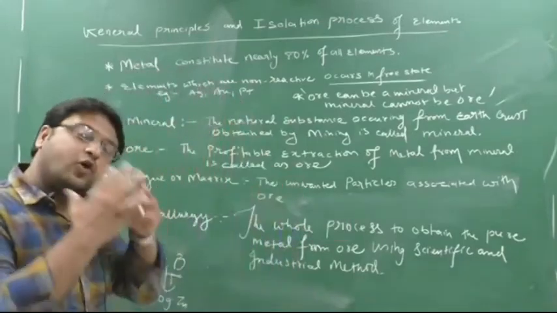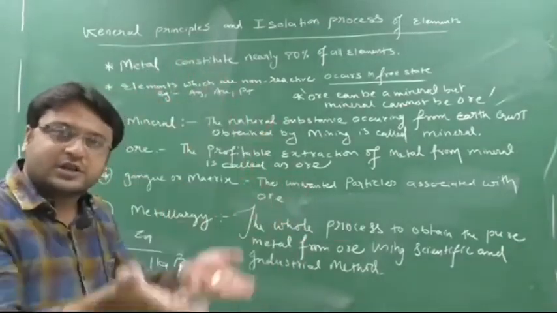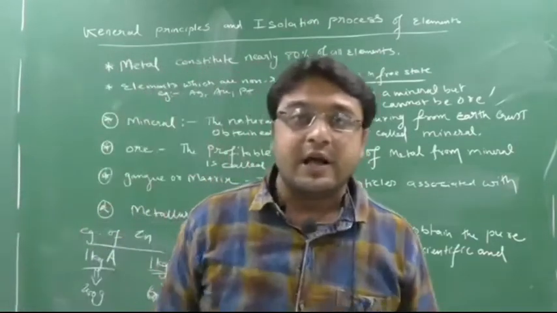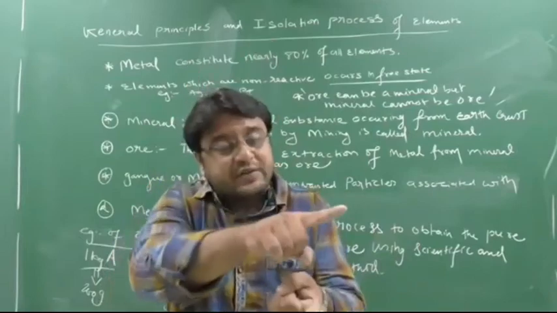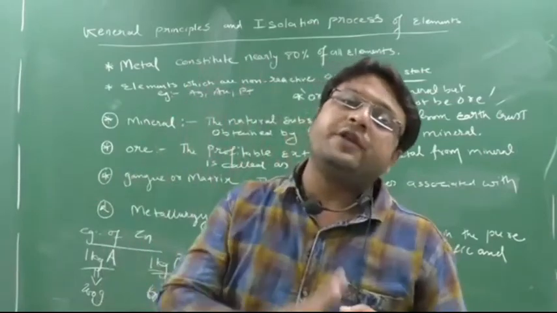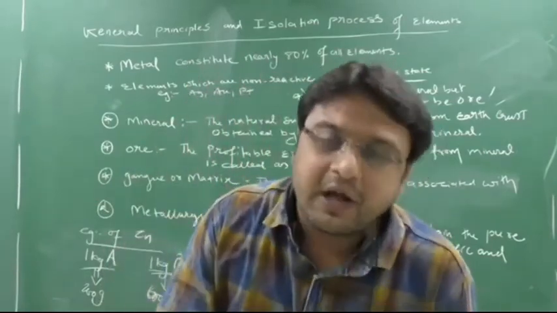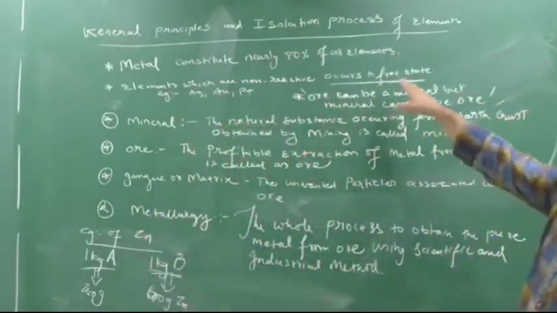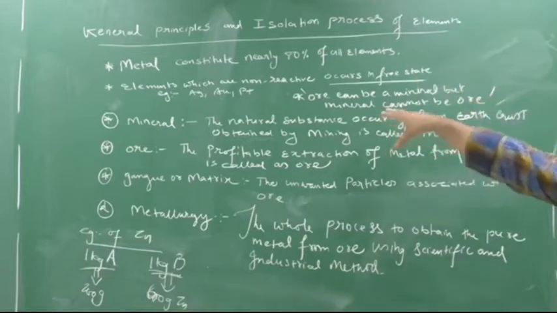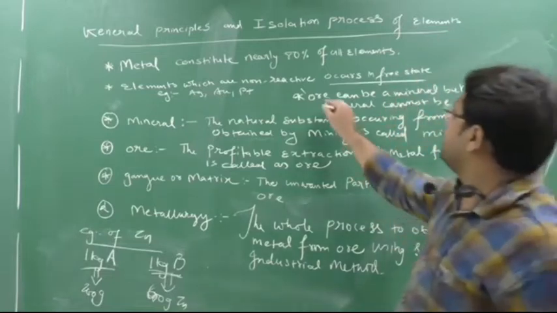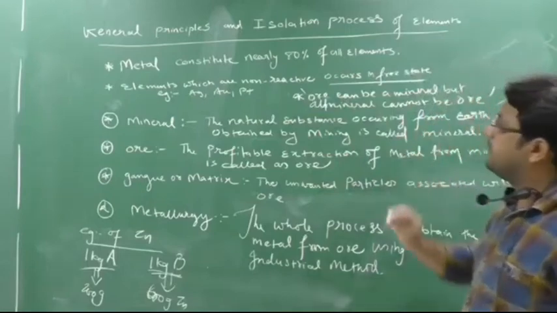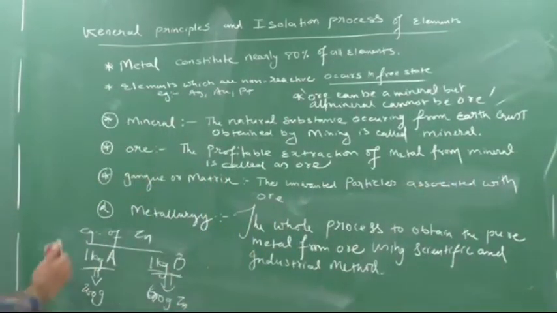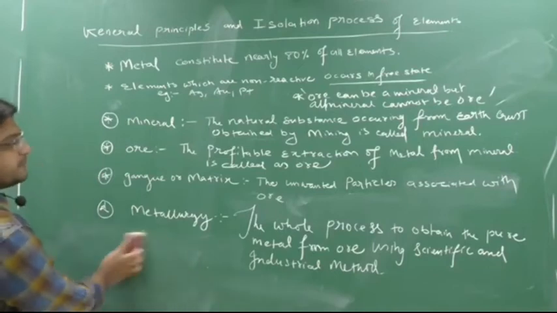Yes or no? Every ore can be a mineral, because that is also from the earth crust. But every mineral cannot be an ore, because every mineral will not give a profitable extraction. The mineral which gives profitable extraction, that is only going to be called ore. So every ore can be called a mineral, but every mineral cannot be called an ore. Understand this definition: all ore can be a mineral, but all minerals cannot be ore. Clear?